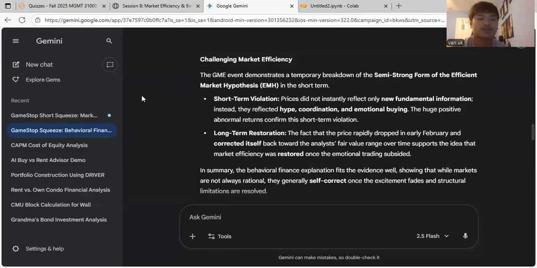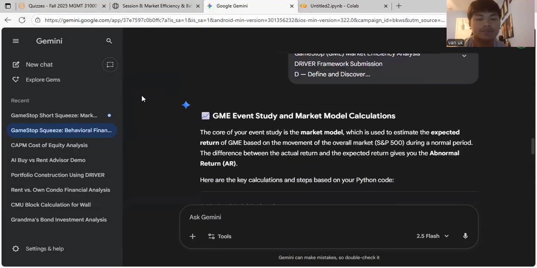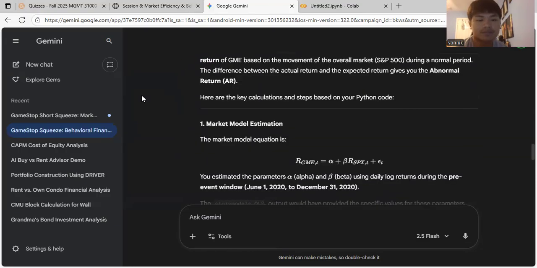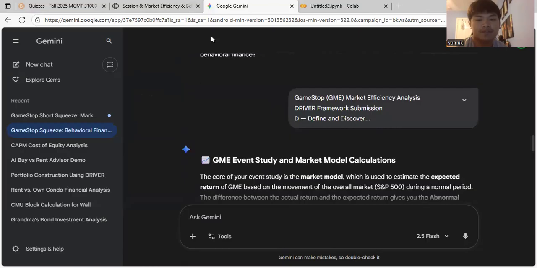So for challenging market efficiency in the short term, the price did not instantly reflect only new fundamental information. Instead, it reflected hype, coordination, and emotional buying. The huge positive abnormal returns confirm this short-term violation. Yeah, and so that's for one of them.